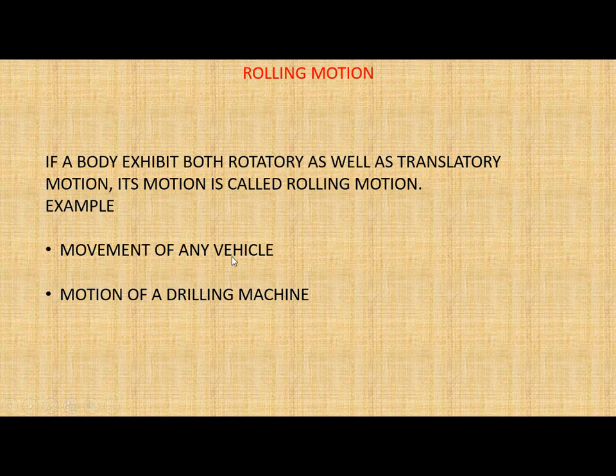Similarly, movement of any vehicle: it will have translatory motion if it is running on a straight road, but its wheels will have rotatory motion because they are moving round.